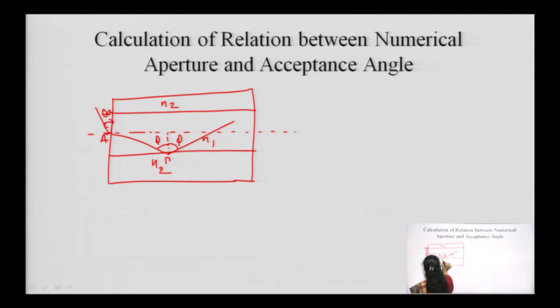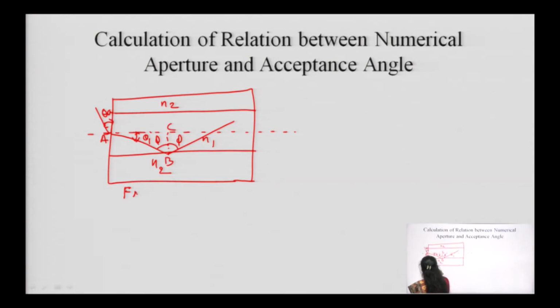A, B and C. So, what notation have we kept here? Theta A, which is our acceptance angle, theta 1, and phi at which it is entering the interface. So, we have to find out the relationship between numerical aperture, relative refractive index difference and the acceptance angle. The main purpose of drawing this structure is just that.